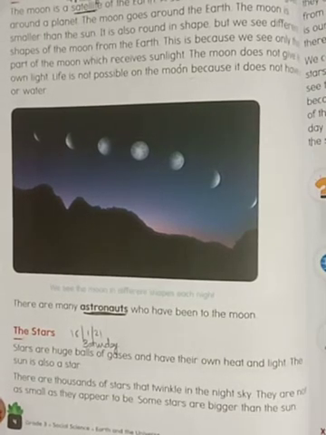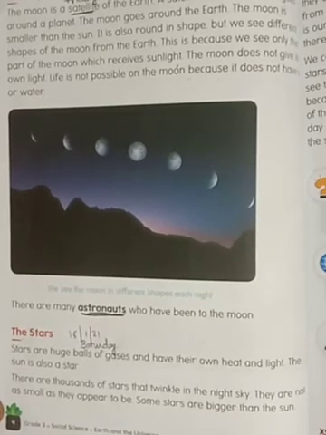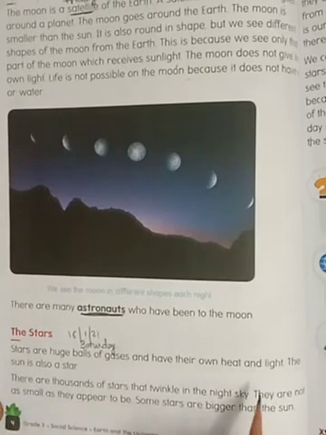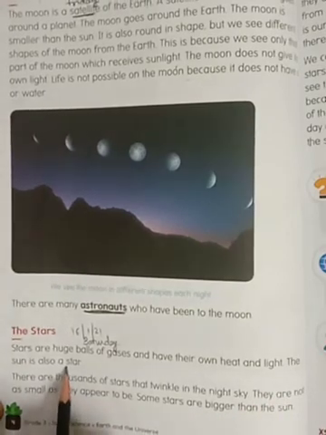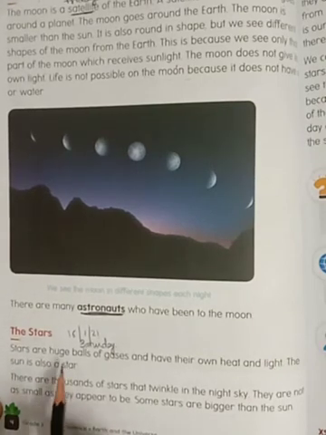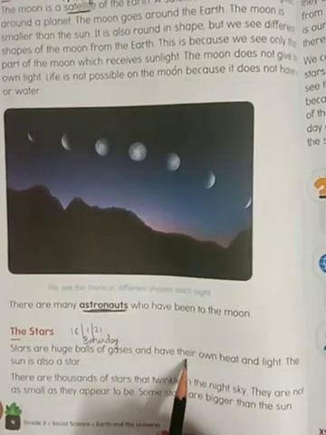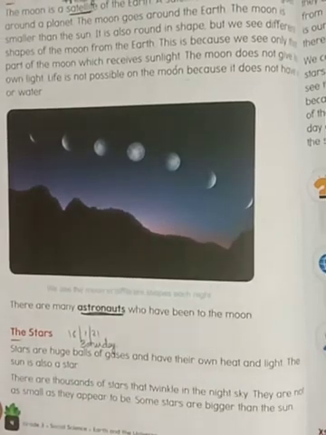So moon की खुद की light नहीं होती, but sun and stars have their own light. The sun is also a star. Sun भी क्या होता है? एक star, because sun and stars both are huge balls of gases and they have their own light and heat.